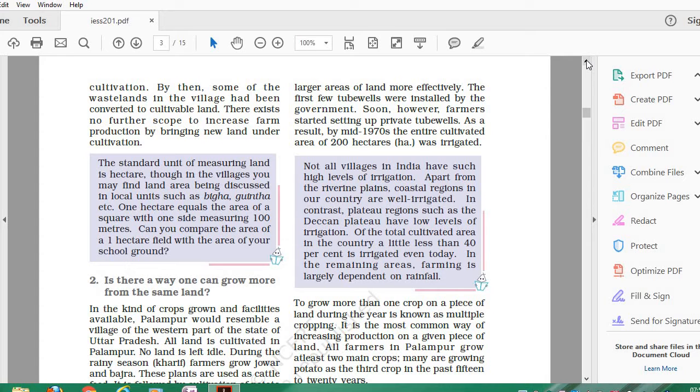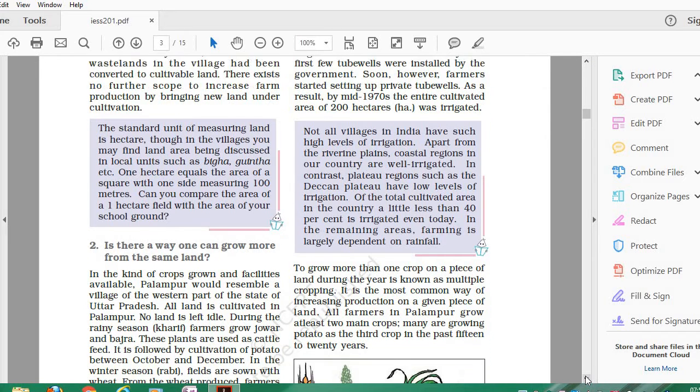The standard unit of measuring land is the hectare. As the land area becomes smaller, it can be measured in terms of bigha, guntha, etc. 1 hectare equals 100 into 100 square meters.